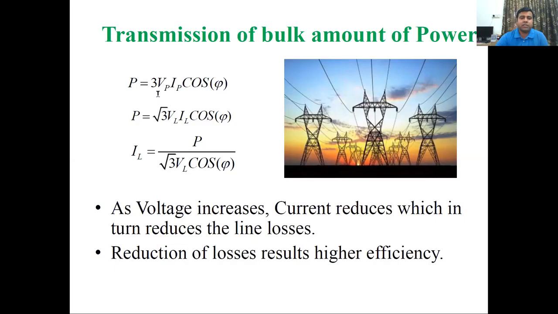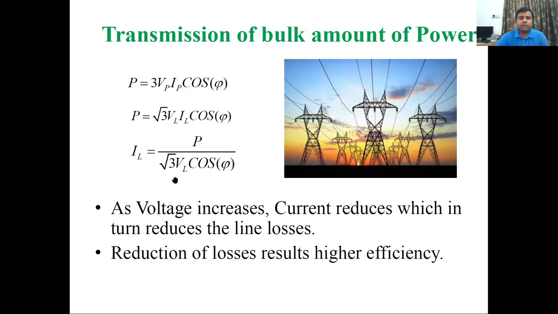For three phase it will be 3 V_P I_P cos phi, where cos phi is the power factor. In terms of line quantities, it is equal to root 3 V_L I_L cos phi, where V_L and I_L are the line voltage and line current respectively. From here we can determine the line current, which is equal to the power upon root 3 V_L cos phi.